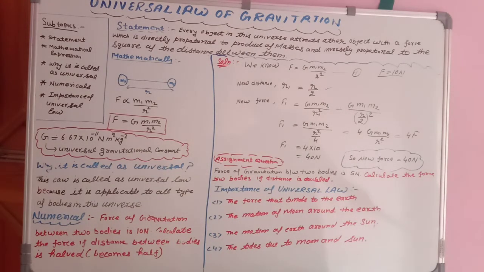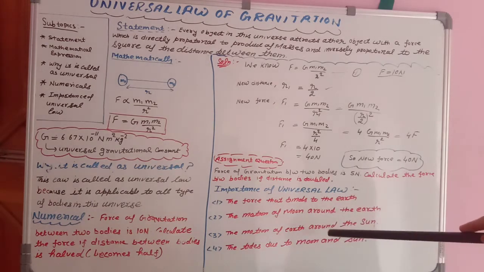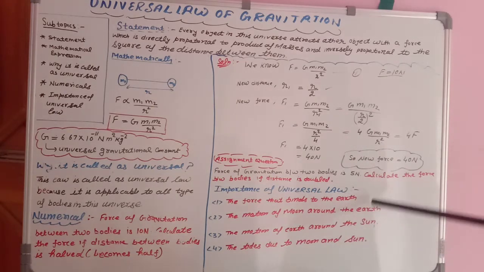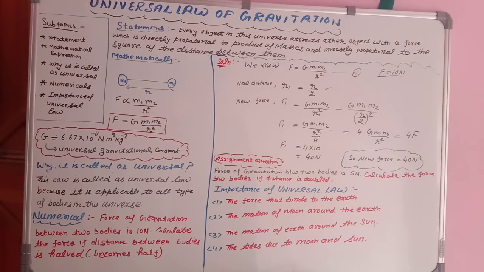This is also possible due to the force of gravitation. The motion of the earth around the sun. मून जो है वो अर्थ के अराउंड मूव करता है, अर्थ जो है वो सन के अराउंड मूव करती है. मीन्स नॉट ओनली अर्थ, ऑल प्लैनेट्स आर मूविंग अराउंड सन एंड दिस इज ओनली ड्यू टू फोर्स ऑफ ग्रेविटेशन. The tides due to moon and sun. You know that tides are very important for aquatic life, like the reproduction system of your fish and aquatic plants. Everything depends upon tides only. So tides due to moon and sun are very important, and these are also due to the universal law of gravitation.